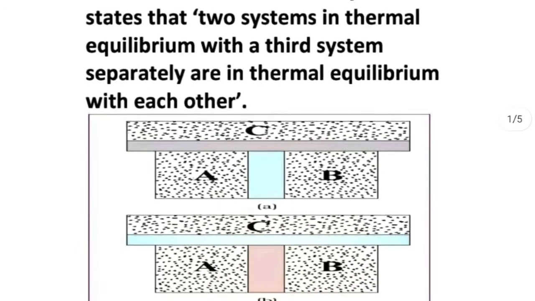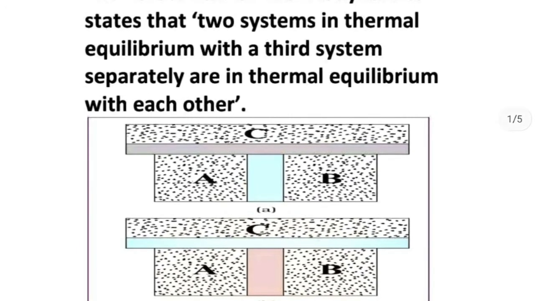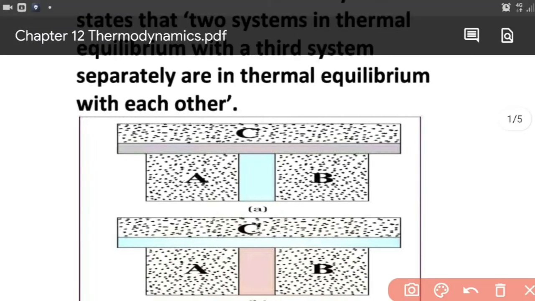So if we have the three systems given like this, for the systems A and C to be in thermal equilibrium, and for the systems B and C to be in thermal equilibrium, the wall between them, that means this particular wall, should be a diathermic wall, because for them to be in thermal equilibrium, there should be heat exchange between A and C and between B and C.